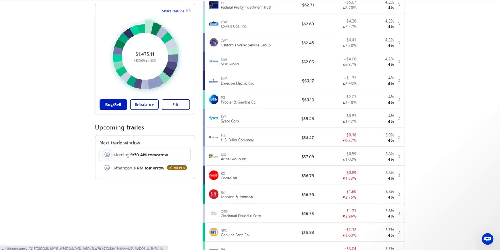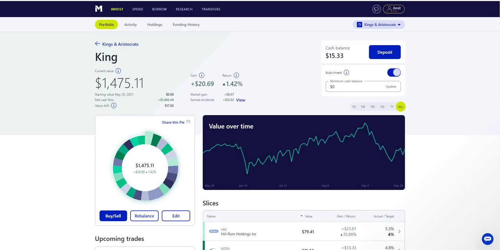You can invest in any of these companies, but remember, you want to be diversified, because at the end of the day, you don't want to lose all your hard-earned money.